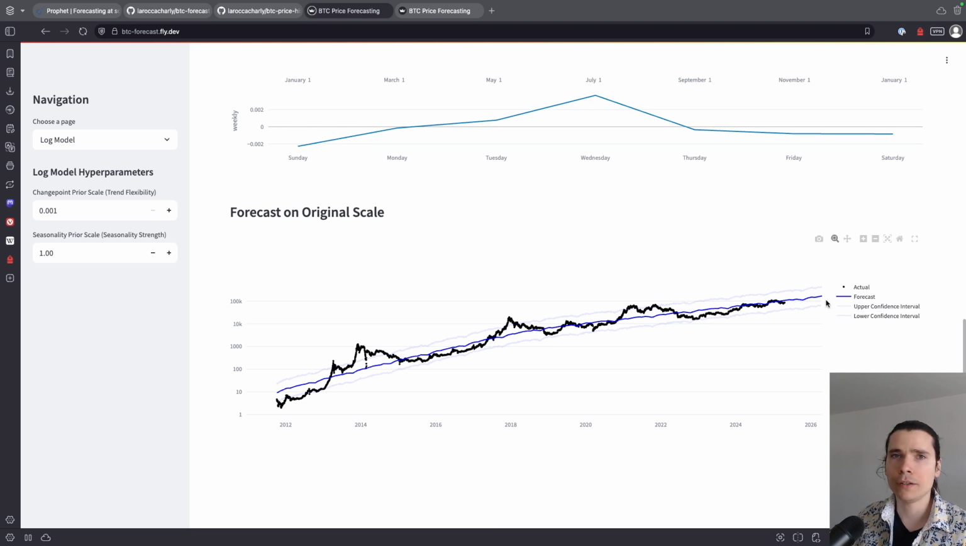So if you want to play a bit with this application, it's public at btcforecast.fly.dev. Or if you want a bit more performance, clone it locally and run it on your machine, because it's running on a small machine here on the cloud.